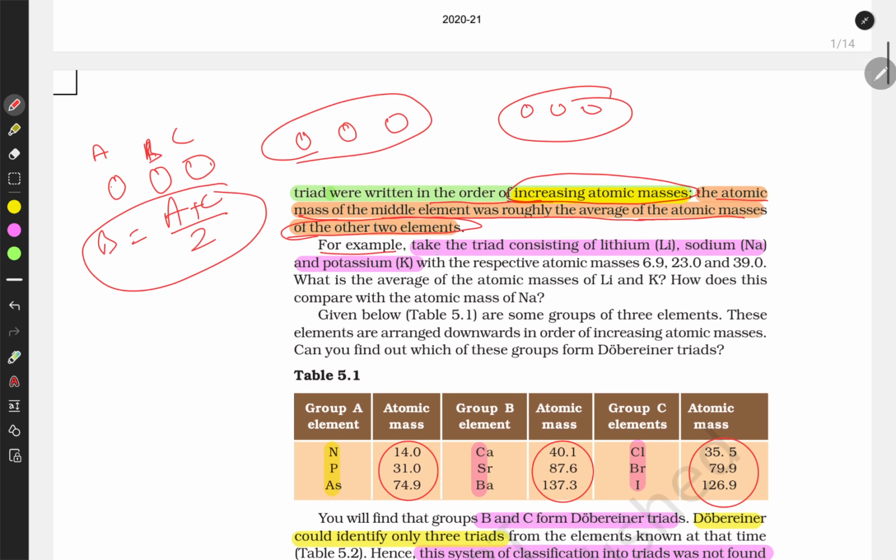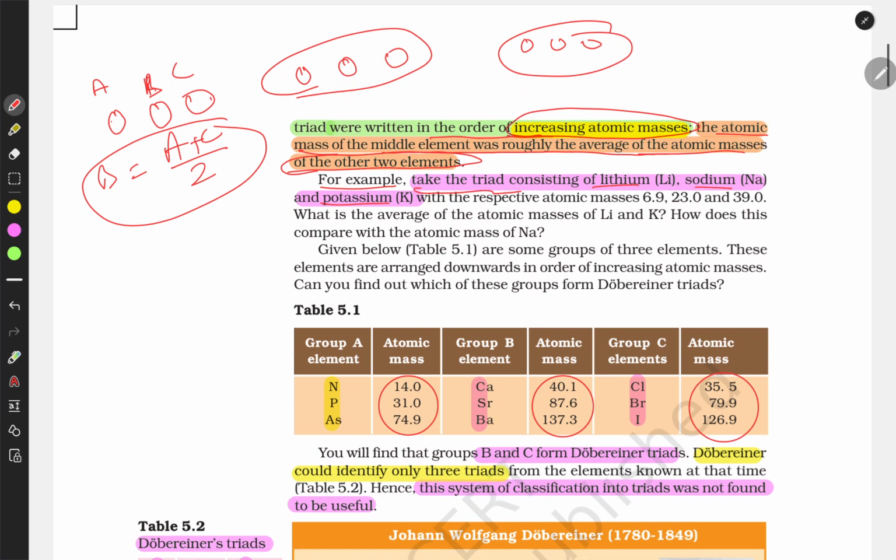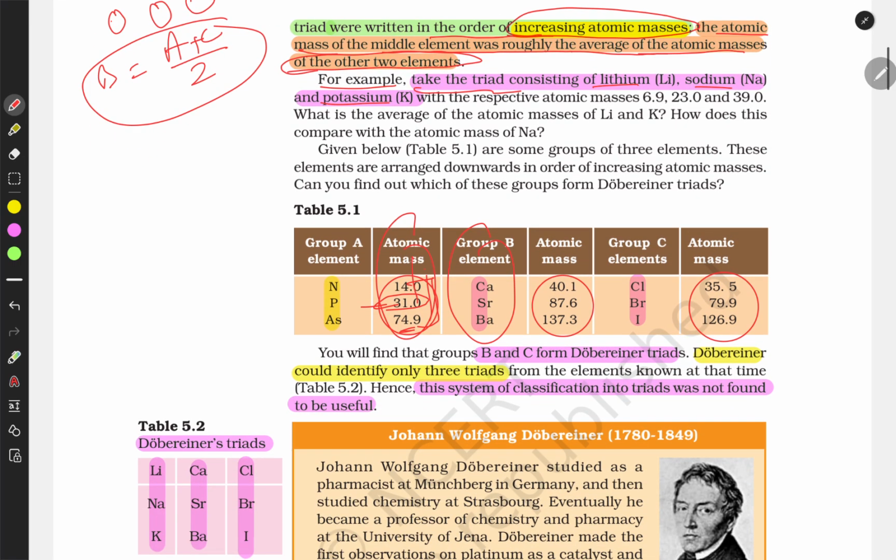This is an example: take a triad consisting of lithium, sodium, and potassium. These are the triad groups. The atomic mass is increasing, and the middle element has a mass roughly equal to the average of the first and third.